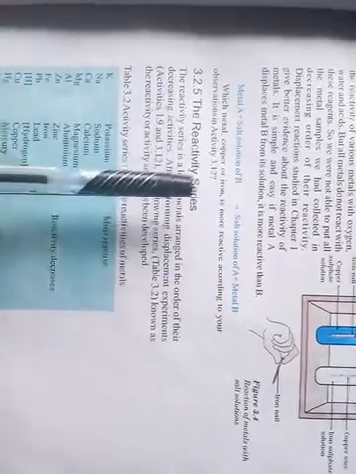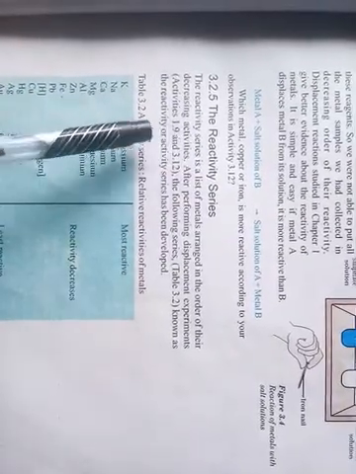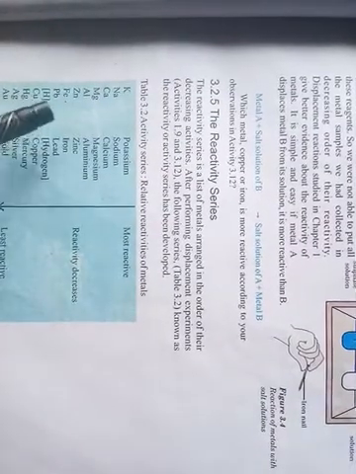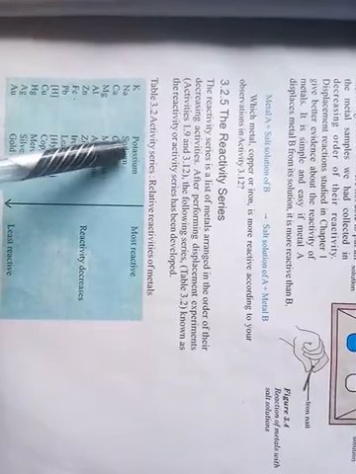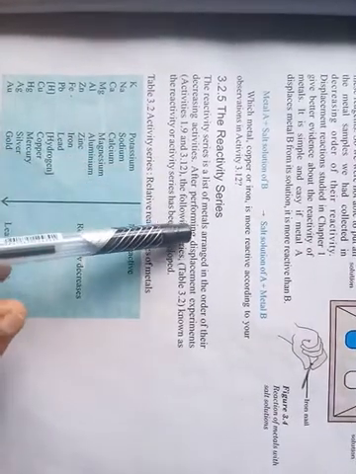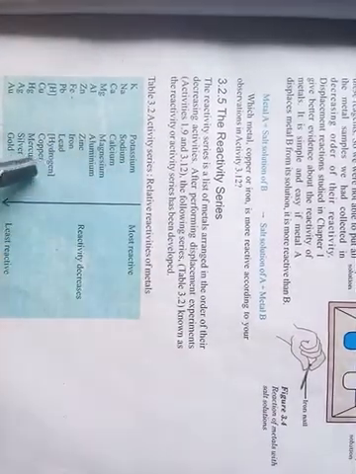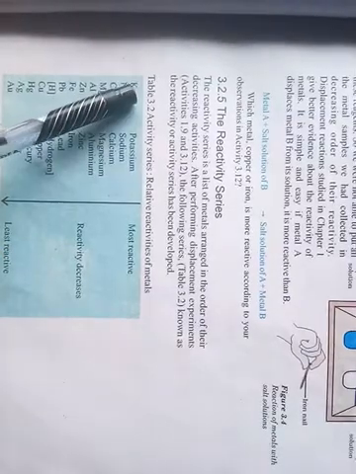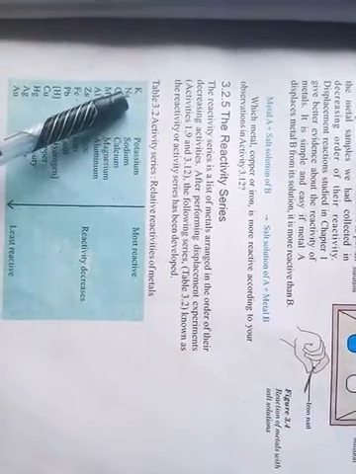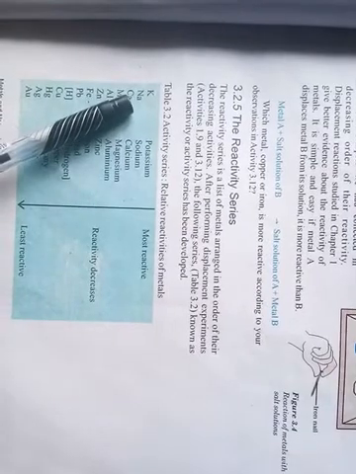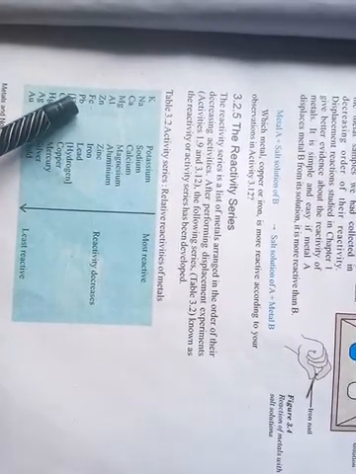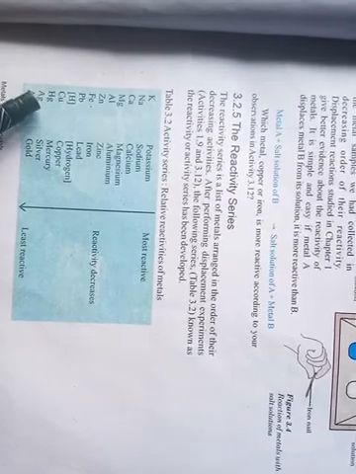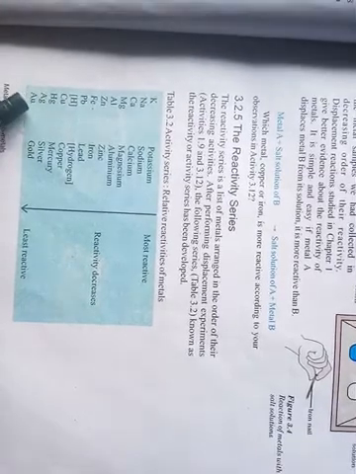Okay. Here we will learn the arrangement of the metals in the reactivity series according to decreasing activity. For example, here potassium, then sodium, then calcium, then magnesium, aluminium, zinc, iron, lead, hydrogen, copper, then mercury, silver, then gold.